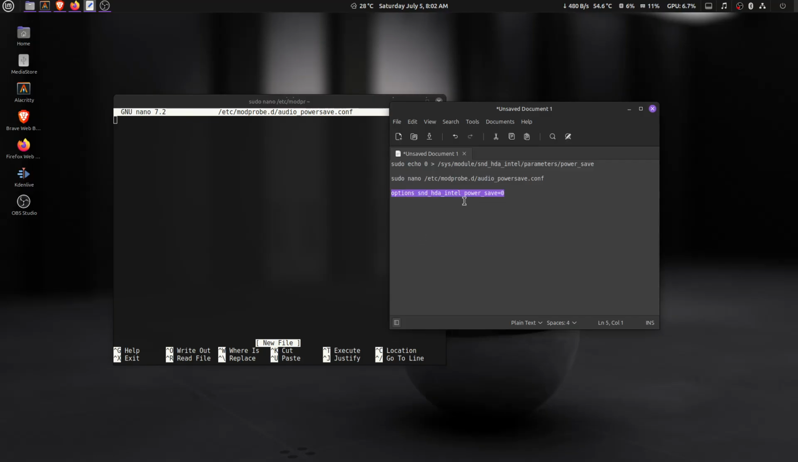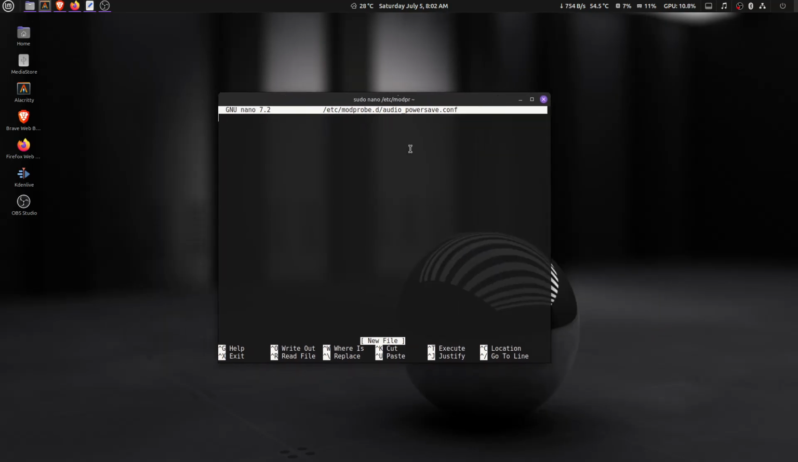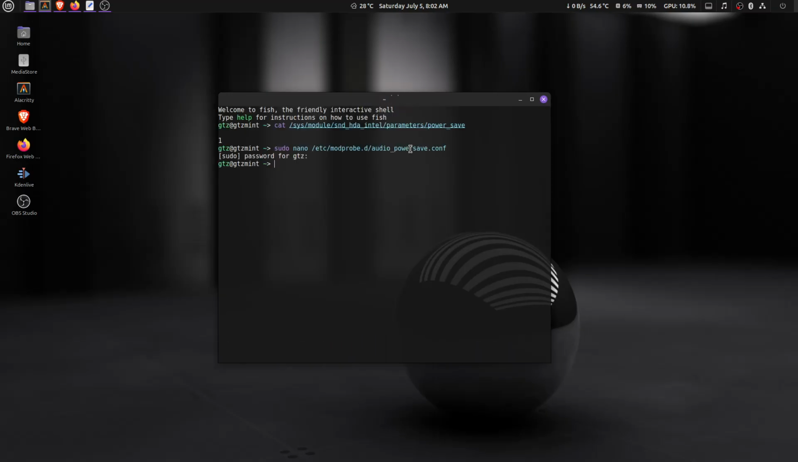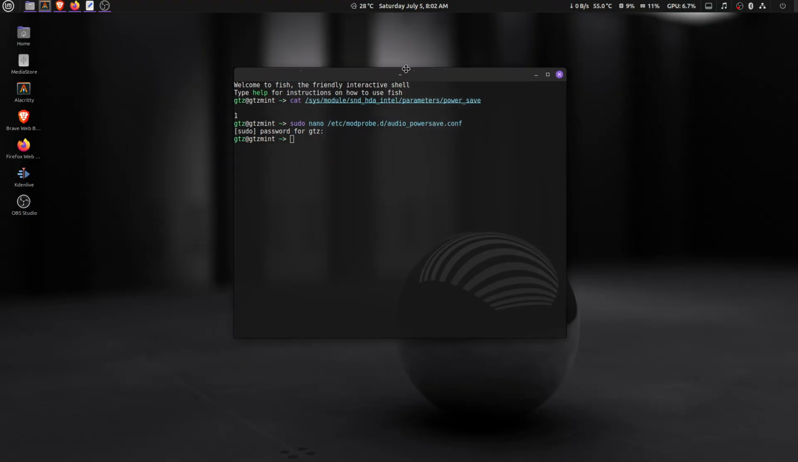copy paste this command, so it will tell our sound card to not go to power saving mode, because here power saving mode is equal to 0, so it will prevent it from going to power saving mode. So we need to paste here using Ctrl Shift V. Then to save we'll hit Ctrl plus O, then enter, then Ctrl X. Remember, Ctrl O, enter, then Ctrl X. Okay, so we are done here.